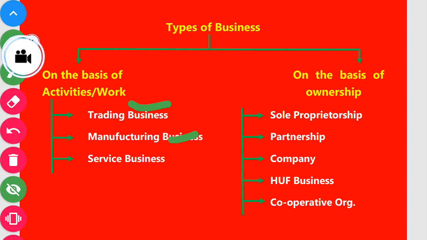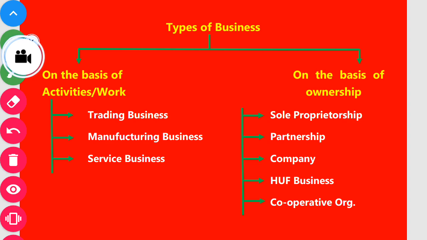And the third business is the service business. In service business, there is no kind of goods. Here only a person provides services to the customer. For example, a doctor provides health services to the patient. A school provides education services to the students. These are service business organizations. In the world, a businessman can operate only out of these three businesses: he may operate trading business, manufacturing business, or service business. I hope you understood properly.